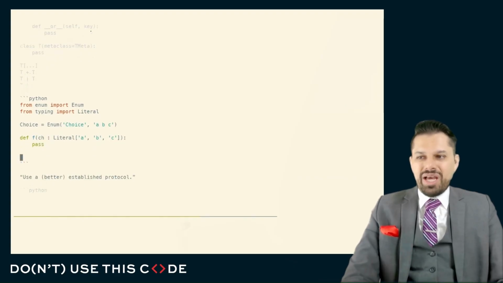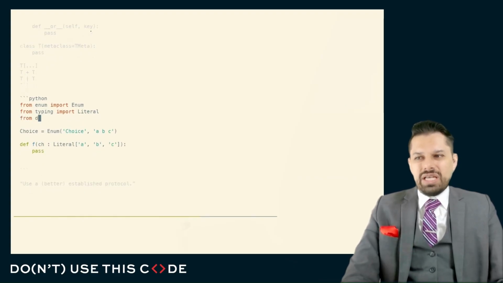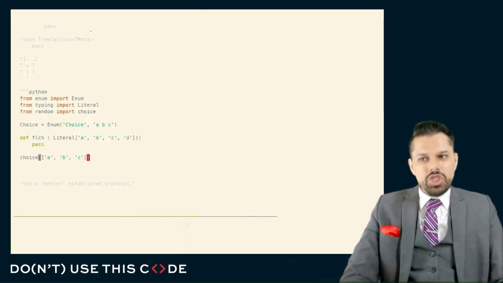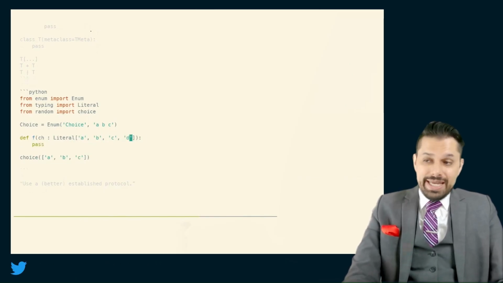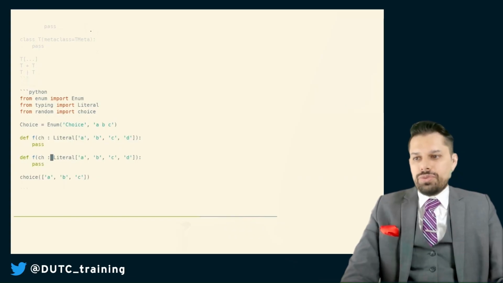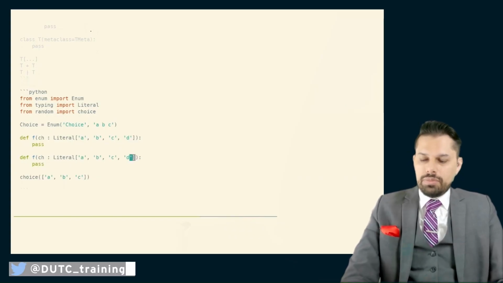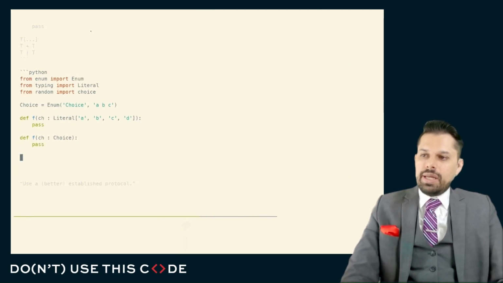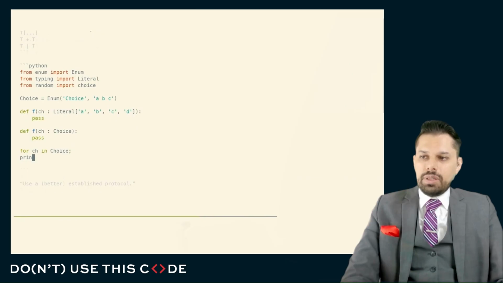Everything's great. But if somebody says, I want to have a random choice, I want to choose one of these randomly, well, they have to repeat what the choices are. And if you add another choice here, they have to make sure that they change this code. Whereas instead, if you use the enum, we get a structured type, and if we look at the enum, the type itself can be iterated over.